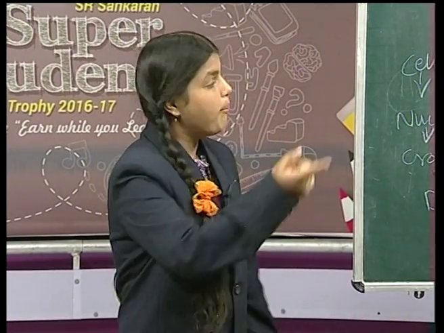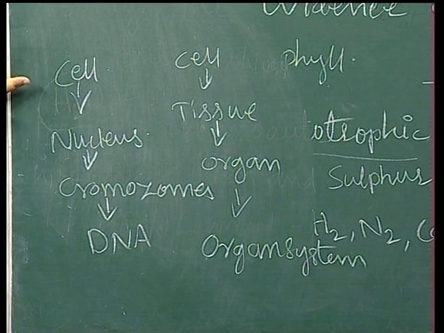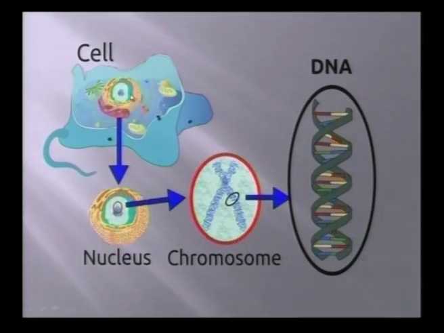Coming to DNA here. First, the cell. If you observe this slide, friends, this is the cell, right? In this cell, there is the nucleus. The nucleus does a major function in our body. After that, in this nucleus, there are chromosomes, right friends? If there are any errors in chromosomes, automatically the generation will change.